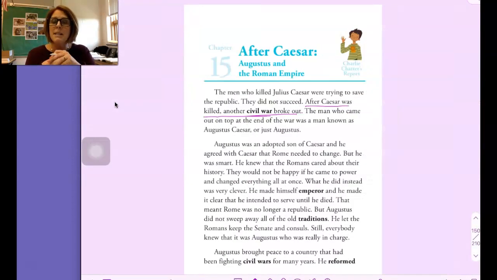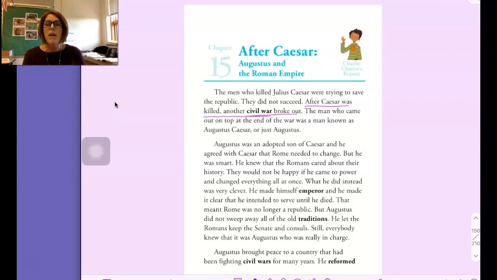Augustus was an adopted son of Caesar, and he agreed with Caesar that Rome needed to change. But he was smart. He knew that the Romans cared about their history. They would not be happy if he came to power and changed everything all at once. What he did instead was very clear.